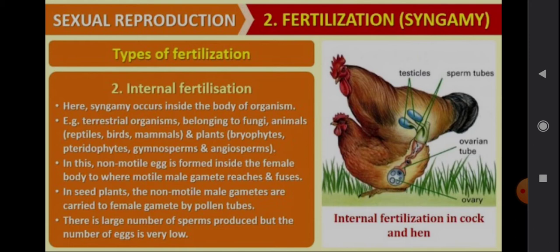See, external means the zygote is formed outside and the offspring develops outside itself, whereas in internal, it develops inside. So when it is outside, other species can eat up the eggs and offspring. Whereas in internal, it develops inside, so it is not attacked by any predators.